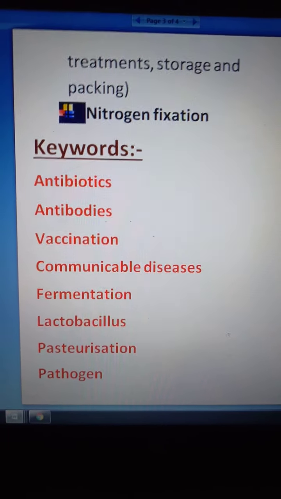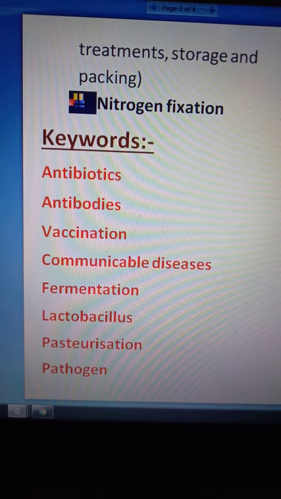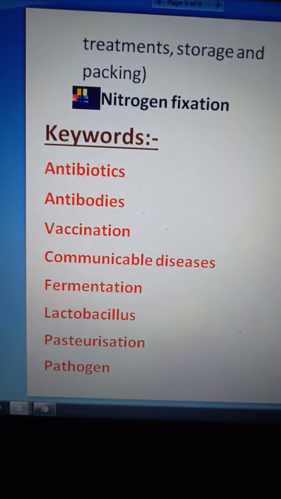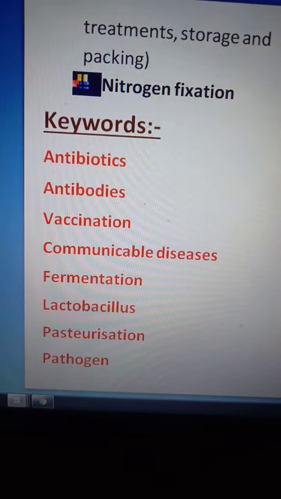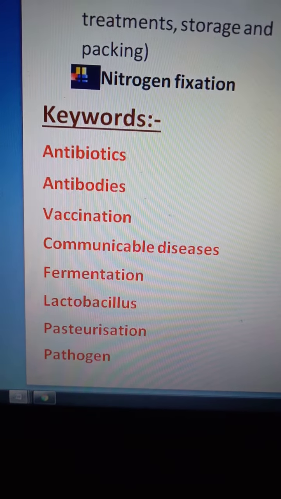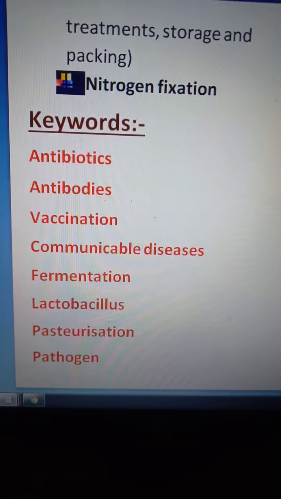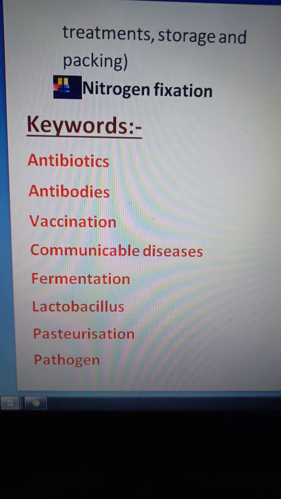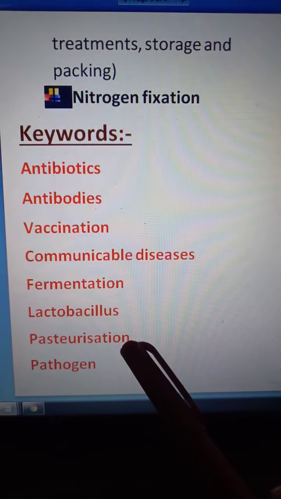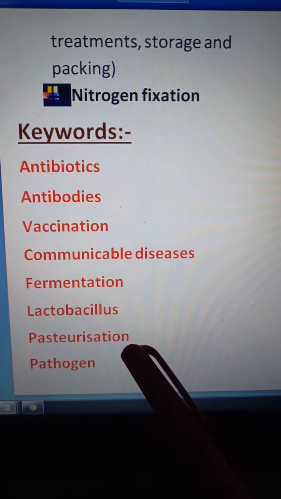Pasteurization. Students, what is pasteurization here? We have learnt about the preservation of food through heat and cold, by heating and cooling the food. So pasteurization is the term that is taken from that portion.